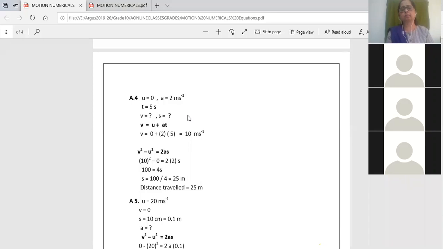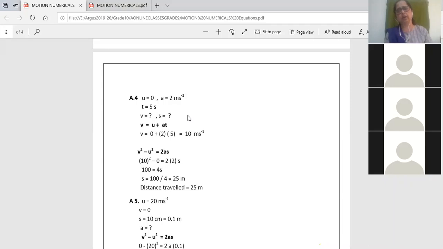Ma'am, then why don't we take the second equation? I'm telling you, just listen to me. You can take the second equation. Even if you take the second equation, you will get the same answer. Even if you take the third equation, you will get the same answer. But I am more comfortable with the third equation. I do not like the second equation.